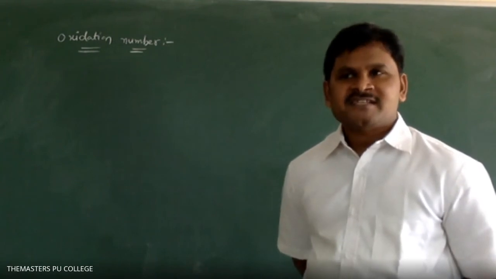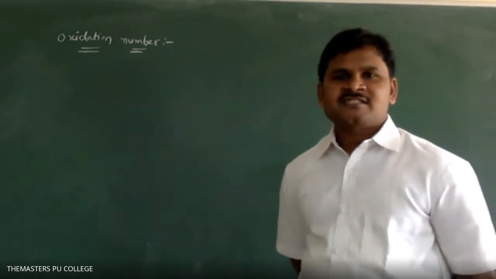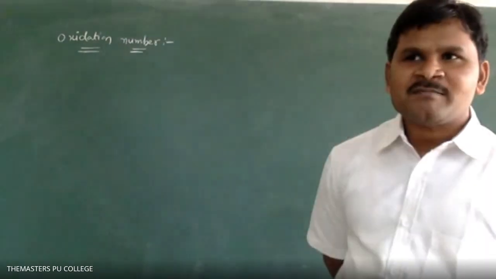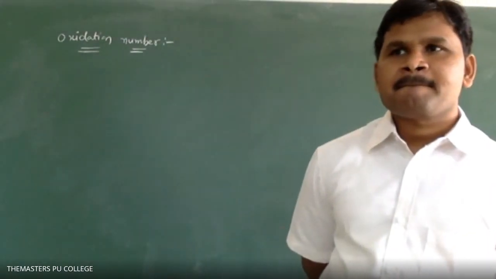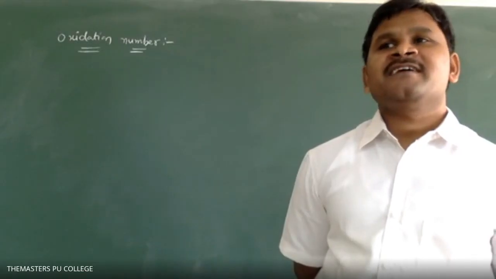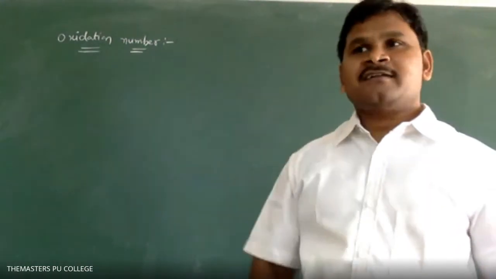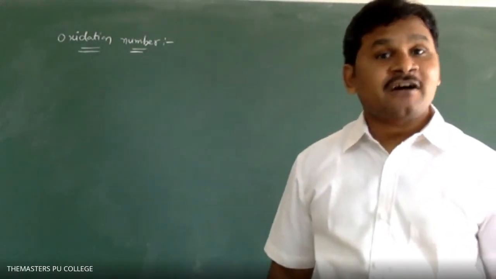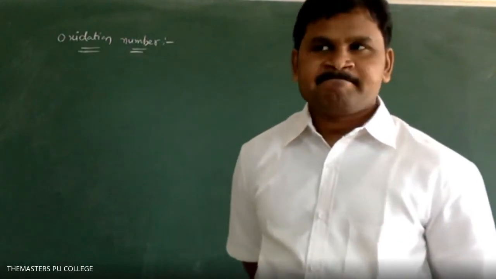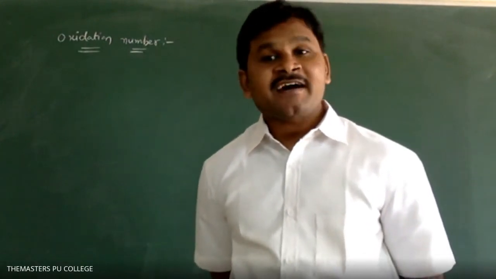Write down the definition: the arbitrary charge. Arbitrary spelling: A-R-B-I-T-R-A-R-Y. Not OR, AR.